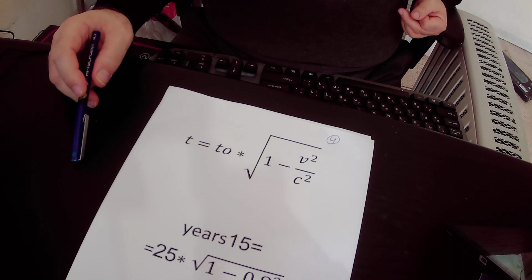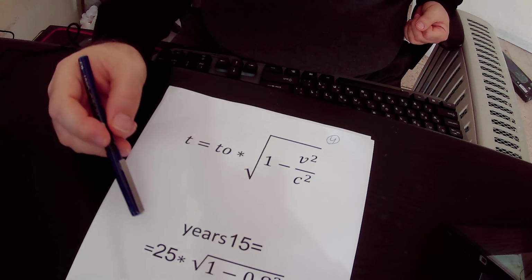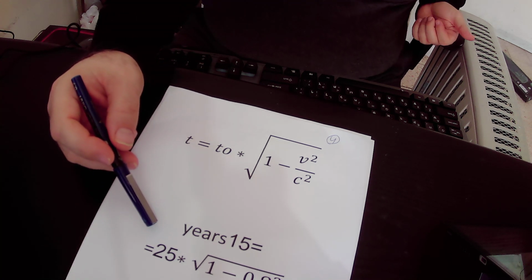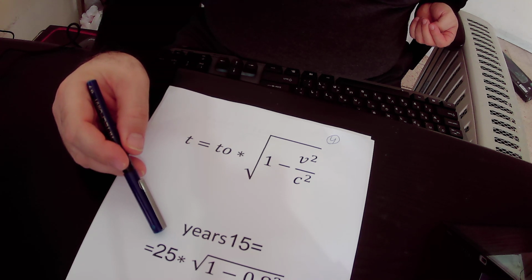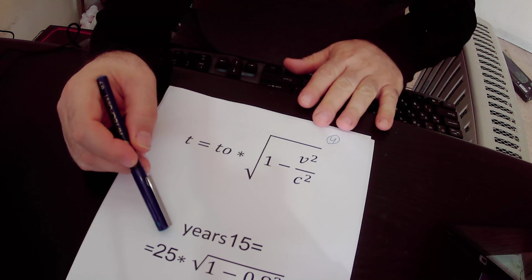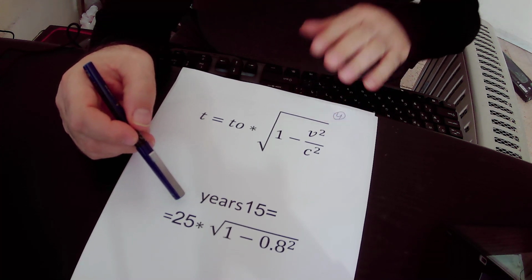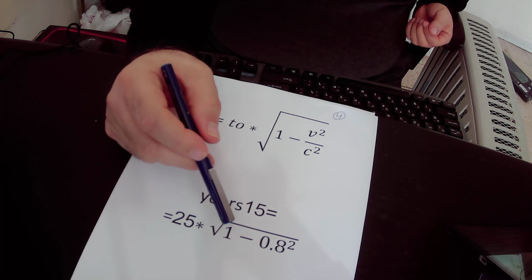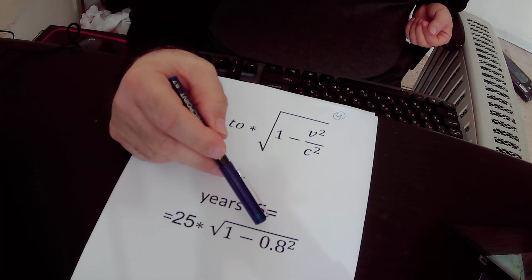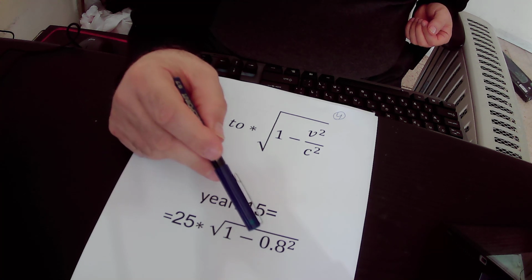So in our example, the total time that passed on Earth is 25 years, and we multiply by the root of 1 minus v squared divided by c squared.